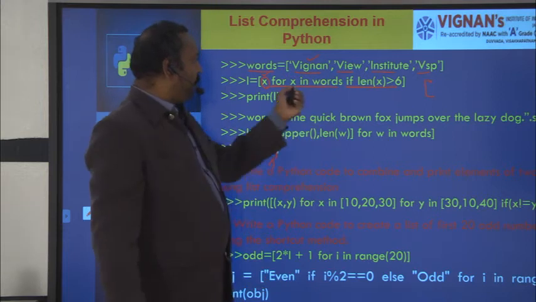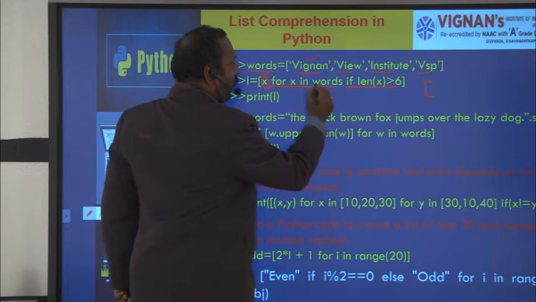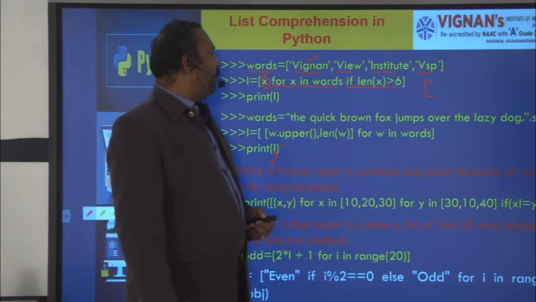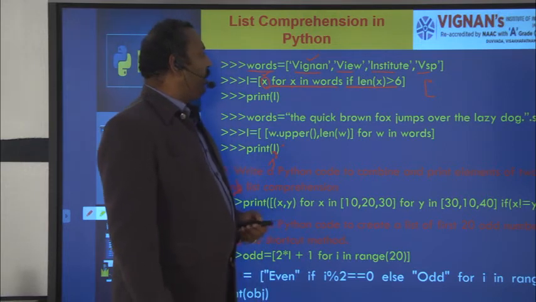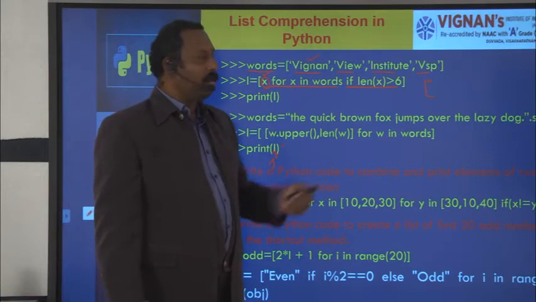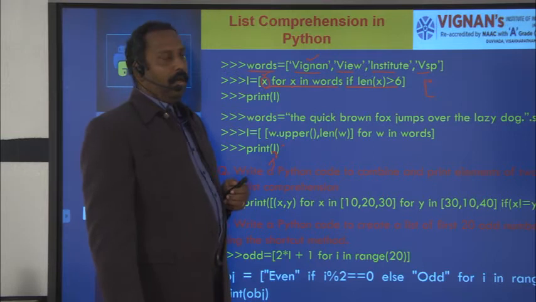So Vignan will be assigned to x. x gets the value Vignan. If the length of x is greater than 6, what is the length of Vignan? VIGNAN is 6. Length of x, 6, is greater than 6? The condition is false, so x will not be assigned to the output expression.